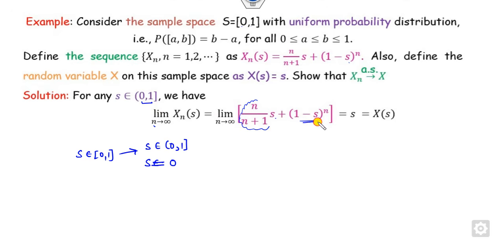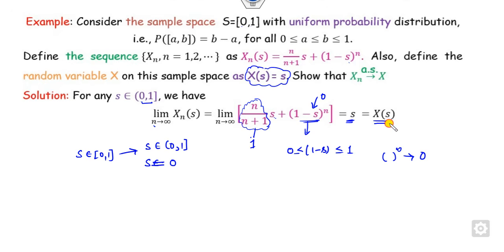So this is 0, and this is nothing but s, because whenever s lies between 0 and 1, 1 minus s also lies between 0 and 1. And any number between 0 and 1 raised to the power infinity goes to 0. So this value goes to 0, and this value goes to 1. So the answer is s, and it is already given that this is s. So this property holds here.